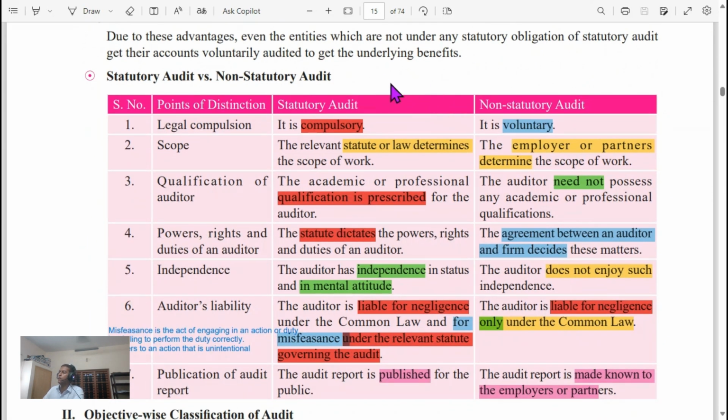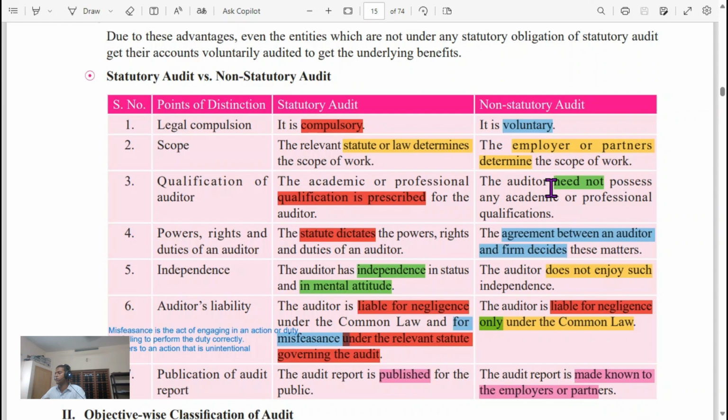Difference between statutory and non-statutory audit. Statutory audit is compulsory, whereas non-statutory audit is voluntary. Statutory audit is as per statute or law. In non-statutory audit, the employer or partner determines the scope of work. In statutory audit, qualification is prescribed.